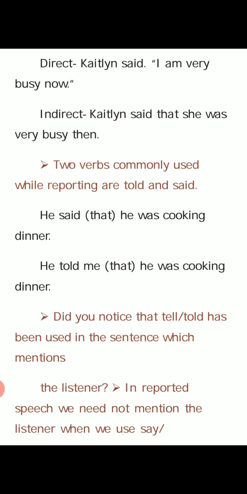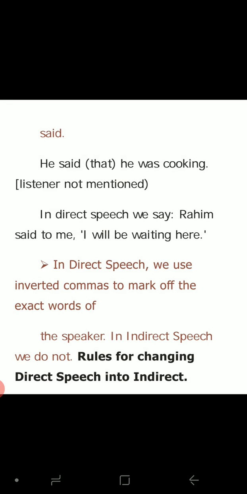Okay? That is, if there is said to, we want to change it into told. In direct speech, we use inverted commas to mark the exact words of the speaker. In indirect speech, we do not. Okay, children? Then, rules for changing direct speech into indirect speech. Tense change. What are the changes? Shall we see?